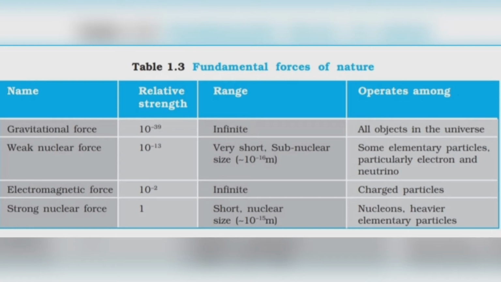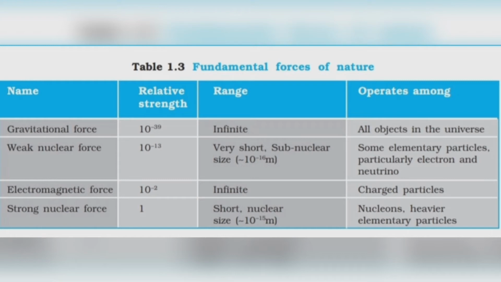This is due to the fact that both gravitational force and the electromagnetic force follow the inverse square law. What is inverse square law? It means that the magnitude of force is inversely related to the square of distance of separation between the interacting particles. Means when the distance of separation is doubled, then the force magnitude reduces to 1/4 of its original value. Similarly, when the distance of separation is tripled, then the force magnitude turns out to be F by 9, means it reduces to 1/9 of its initial value.